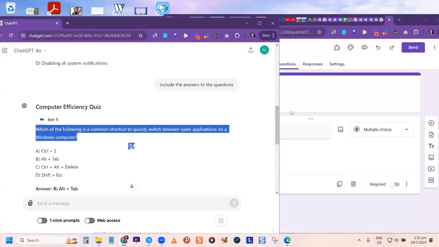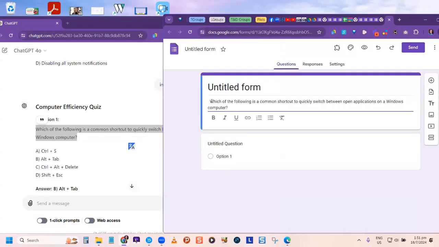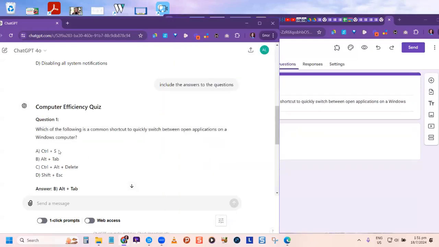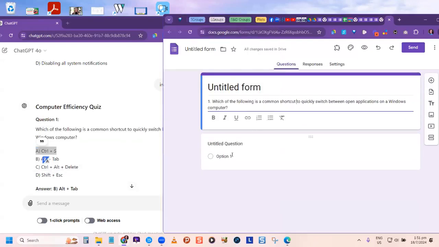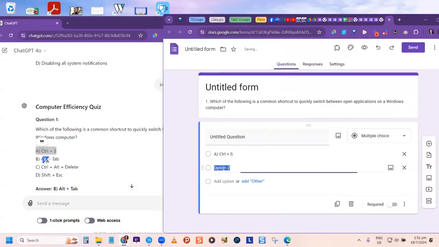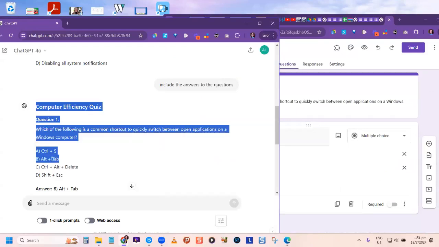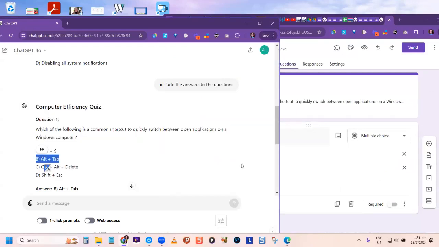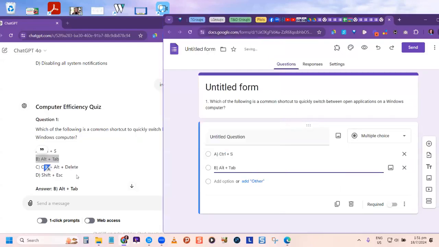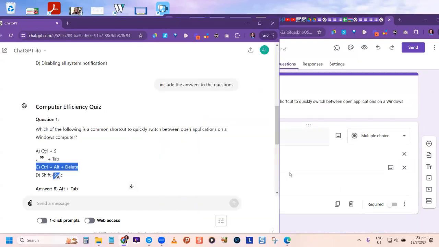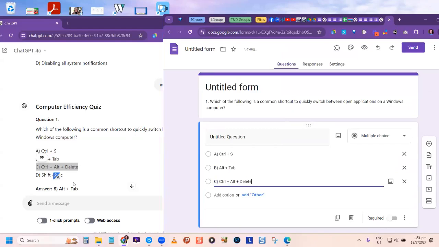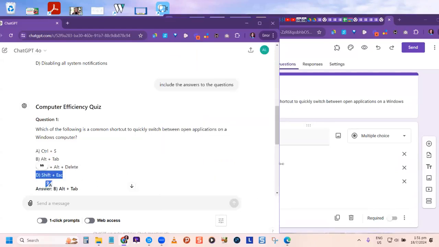All right, so I'm going to copy this and drop it over here. It's question 1, and then we want it to be multiple choice. So we're going to come here. Notice that it automatically did it for me. It automatically knew something about multiple choice because of how it saw the question. I'm going to set it up real quick and drop in all of the others.